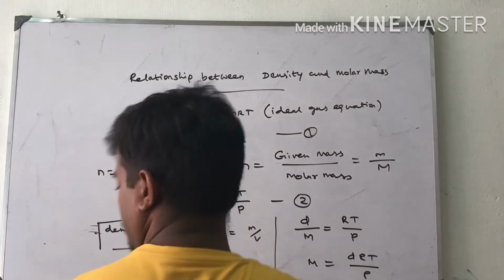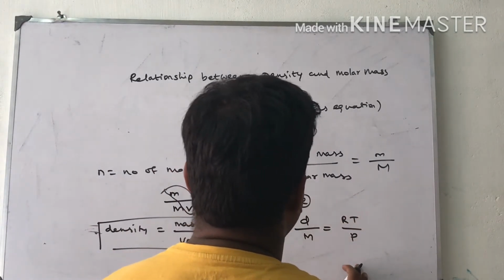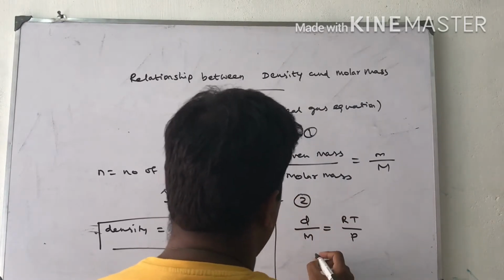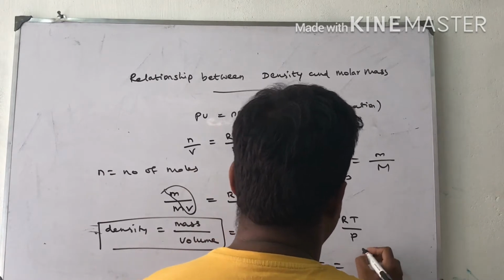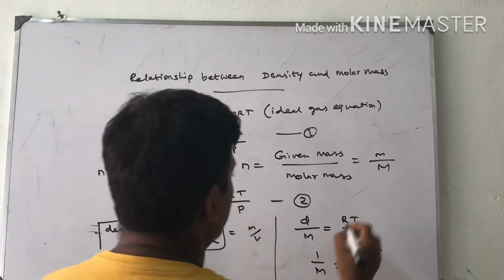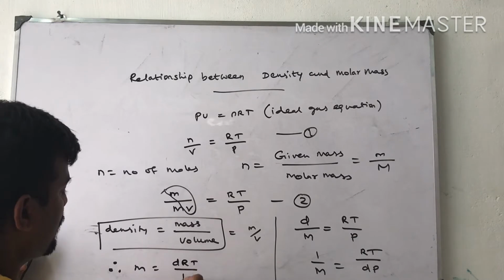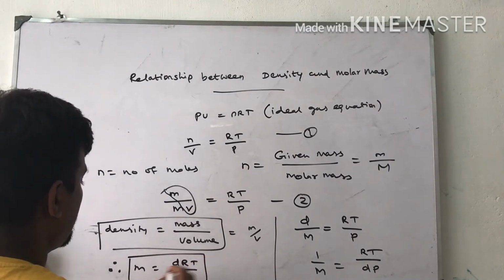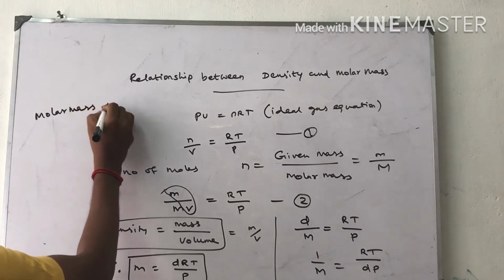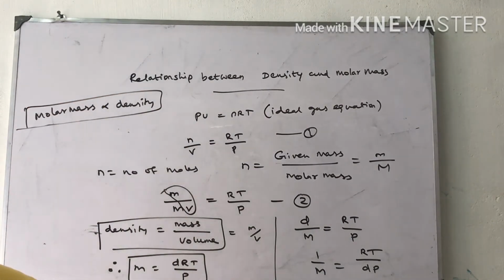Here 1 by M is equal to RT by dP. Then therefore M is equal to dRT by P. Hence molar mass is directly proportional to density. This is the conclusion we are deriving here.